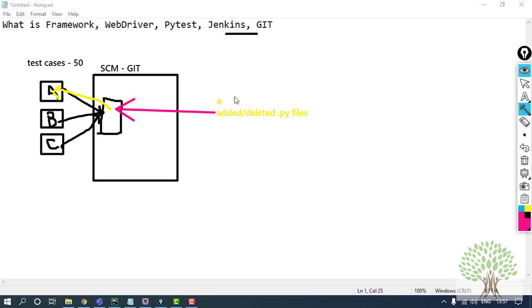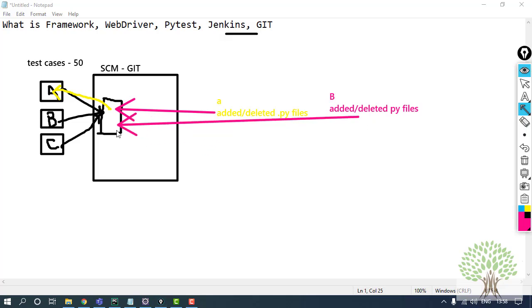Now unknowingly, someone else also downloaded the code at the same time when A was making the changes. Let's say B downloaded the code and is also making changes, unaware that the code has been modified by A. He is not aware of it and makes his changes. In the same way, he also maybe adds or deletes some Python files. And after checking that the code is working fine on his system, he also puts the code back on GitHub.